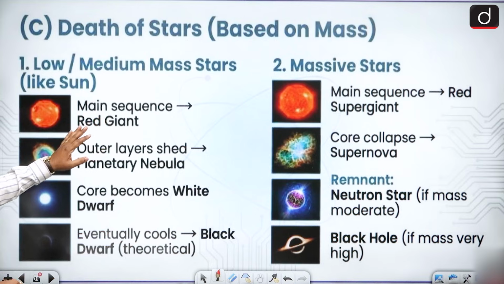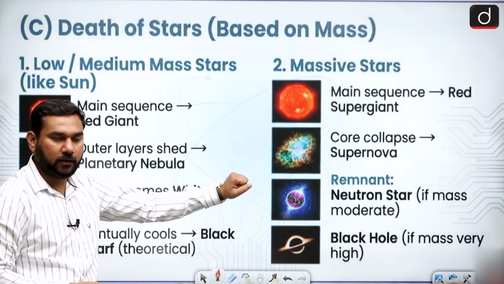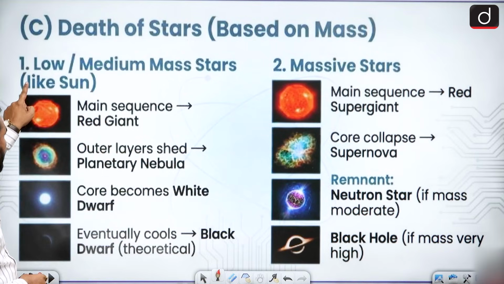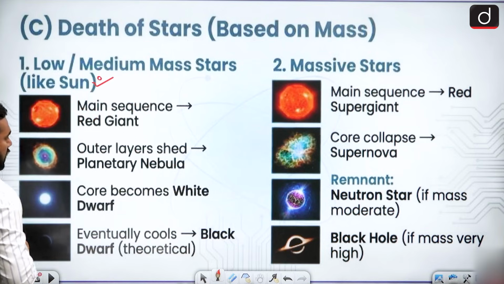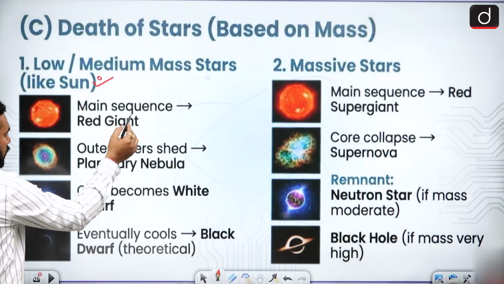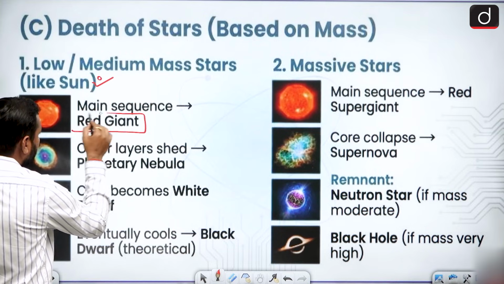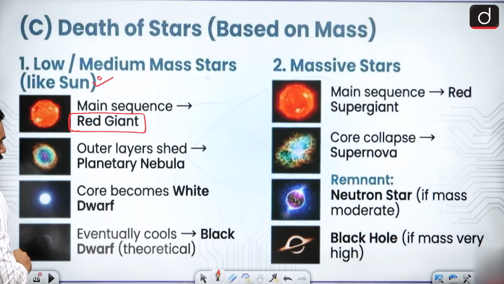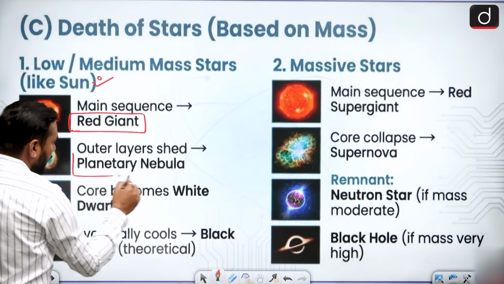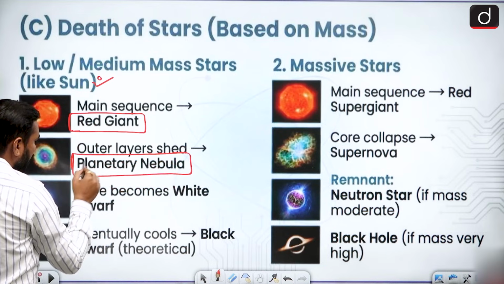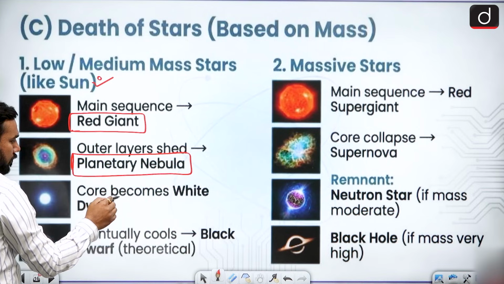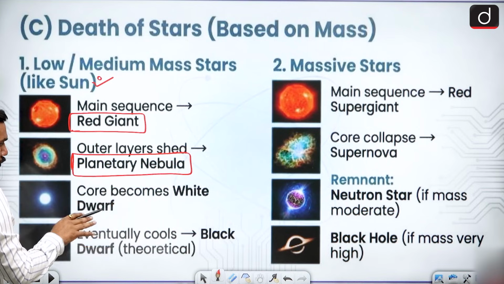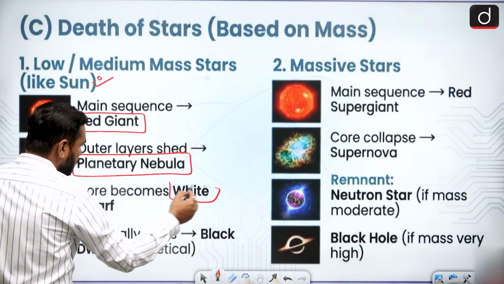There is the death of a star for low and medium mass stars, and then there is the massive star. When there is a low or medium star, like the sun, which is considered a medium star in space, from the main sequence it first converts into a red giant, then there is the conversion to a planetary nebula where the outer layers are gone, and then the core becomes dark, and you can say the core becomes very cold. So this is called a white dwarf.